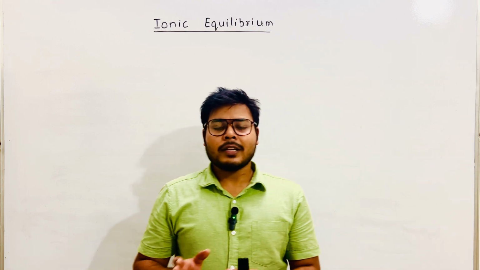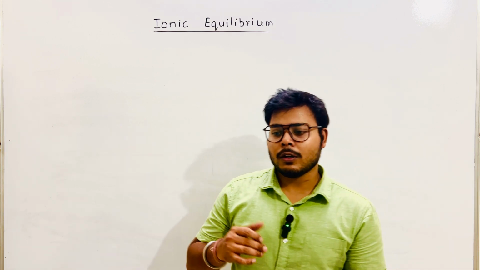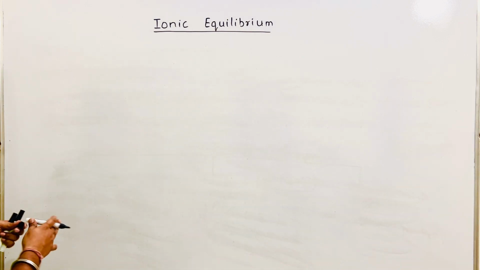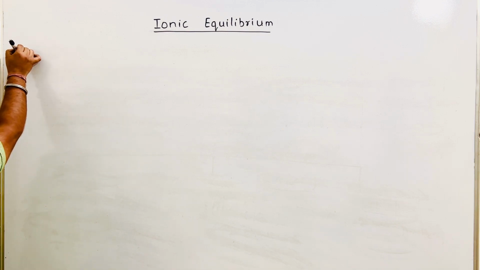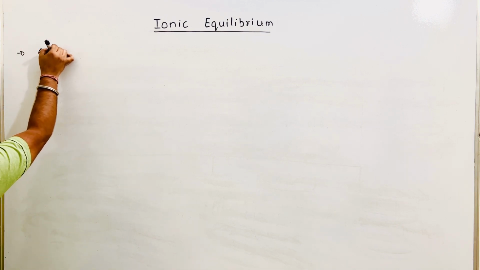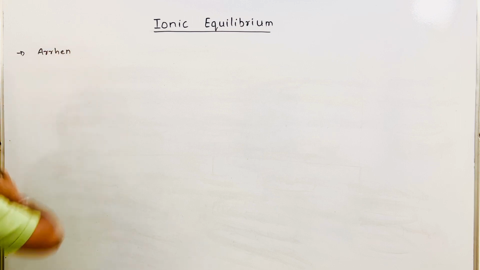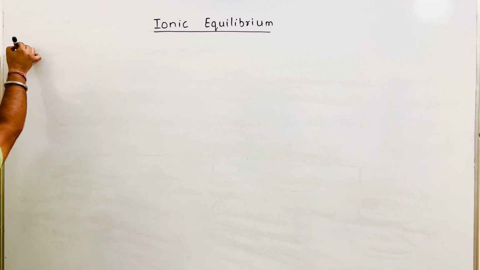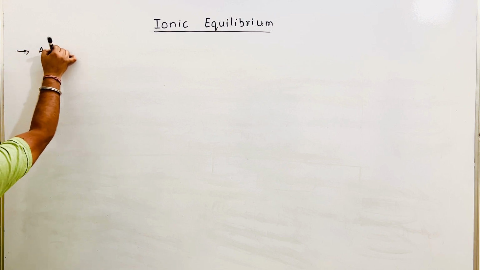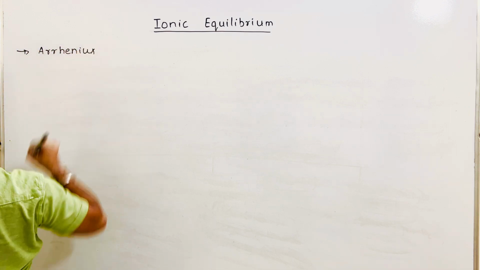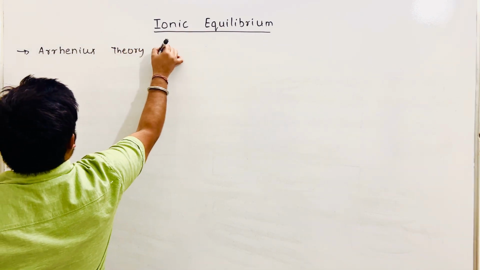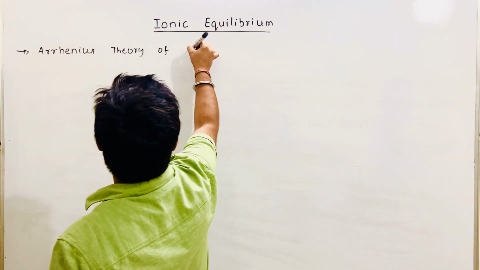So far we have studied the types of electrolytes. Now we're going to talk about the Arrhenius theory of equilibrium. So you can write the heading: Arrhenius theory of equilibrium.